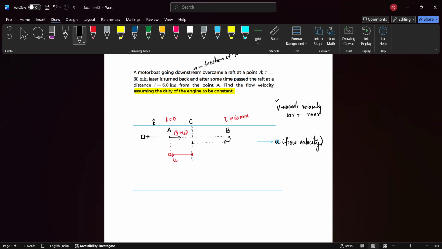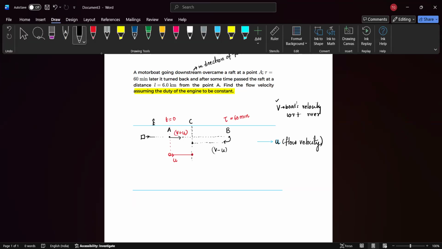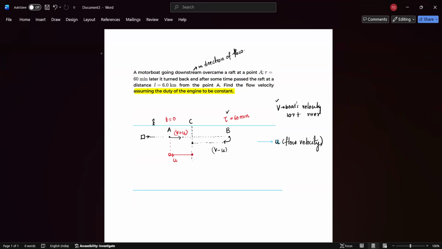Although v will be same, the effective velocity of the boat as observed from the ground will be v minus u, right? So the question is, we have to find the flow velocity. How do we find the flow velocity? We can relate the times first. We know the time taken from A to B is tau, and the time taken from B to C, we don't know that. So let's take the time to be T. T is the time taken from B to C.